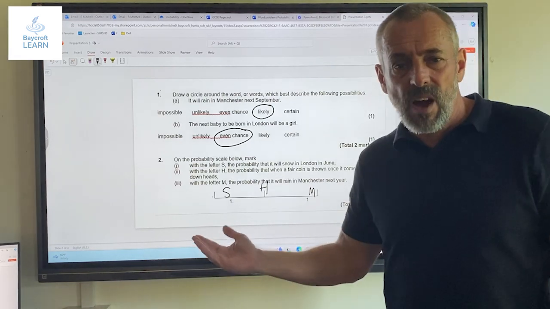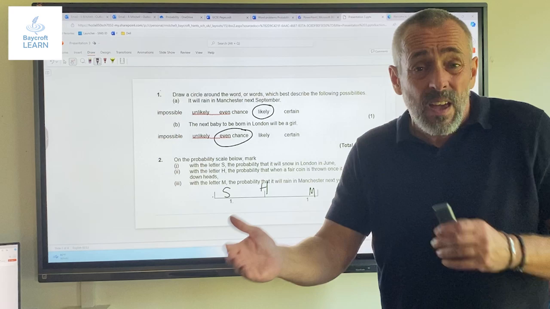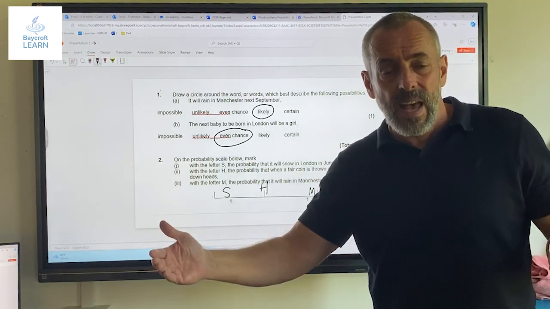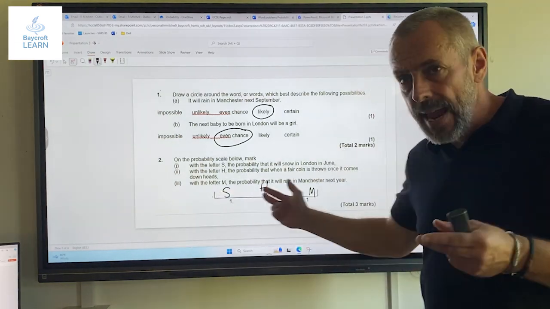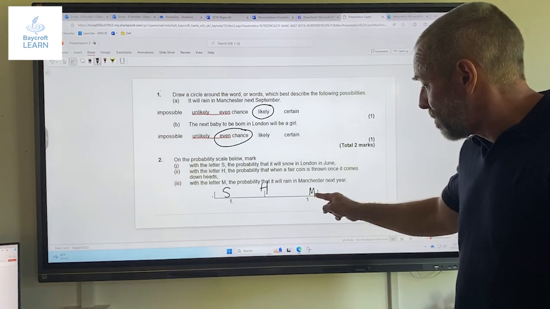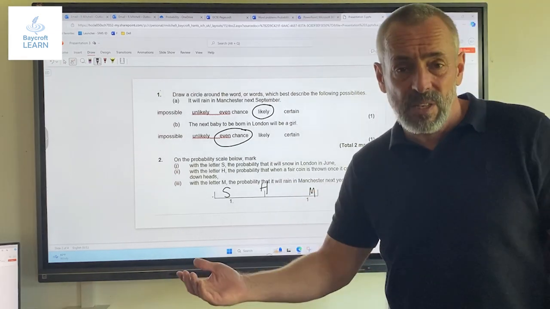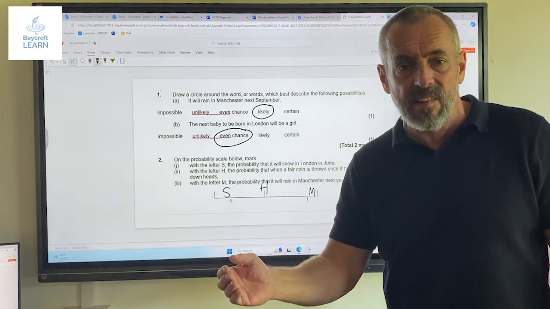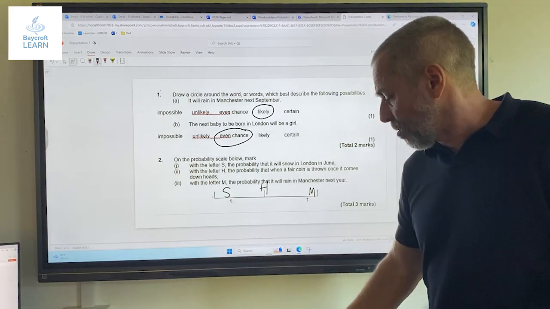And I've just got 3 marks for just really using quite common sense and showing an understanding of what a probability scale is. If I was to put my M over here somewhere, we're probably still going to get those marks. We're just demonstrating our understanding of probability and what a probability scale is.